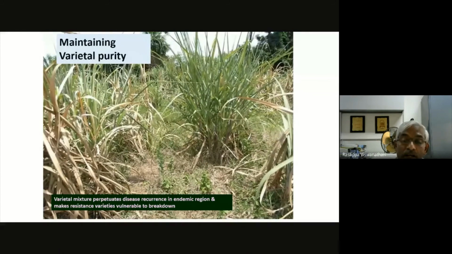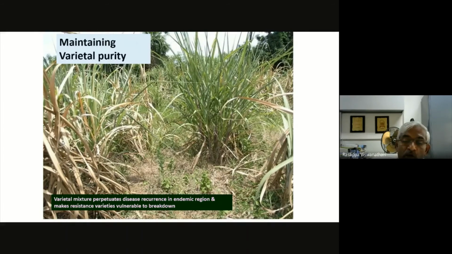So what is the impact? What happens? In many situations I found, for example in this case, this is CO 8032. This is another variety, CO 95020, affected by red rot. Only CO 8032 remained free from the disease in that field, and I made a similar observation in many other places also.